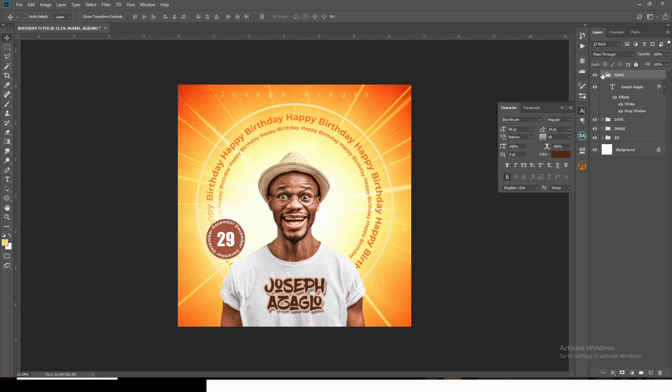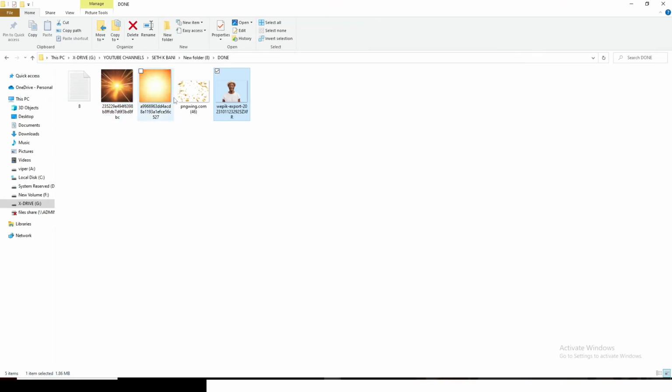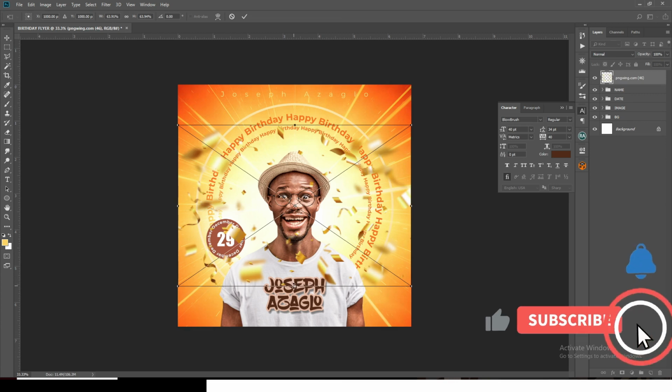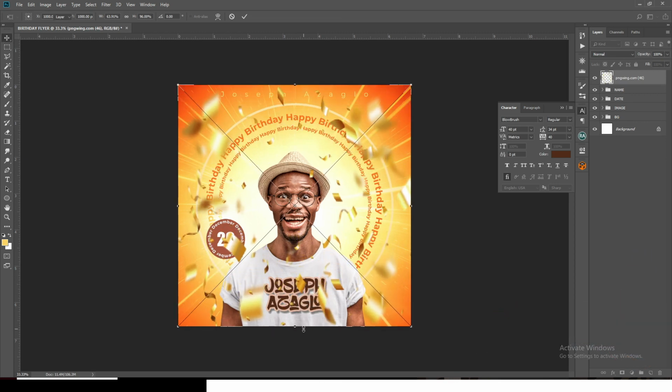Alright, so let's put it there. And also we want to add some confetti to it to make it more natural and epic. Okay, so we're going to drag those ribbons in there, and I'm going to drag this side like that. Enter. Now I'm going to pick my brush.